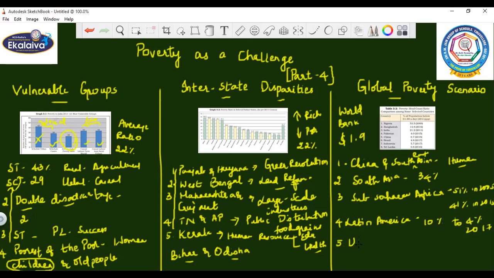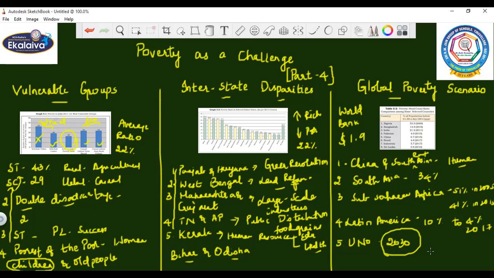Finally, what happened? The UNO, that is the United Nations Organization, which was introduced in the year 1945 after the Second World War, is trying very hard with its new Sustainable Development Goals to stop poverty in all its types before 2030, and we will be successful in overcoming this poverty, children.